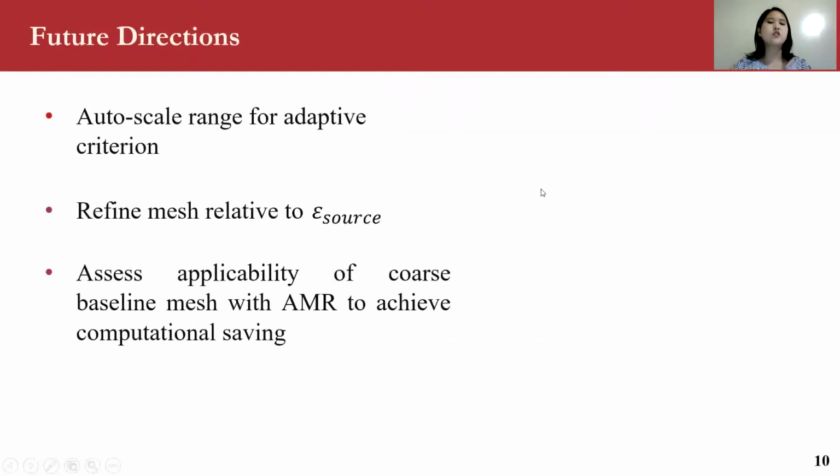For future directions, we want to auto-scale the range for the adaptive criterion. In this particular project, we just picked a range which would allow for refinement at areas of high turbulent structures. However, we want the program to be able to do that automatically. Additionally, we want to refine the mesh relative to epsilon source. So if epsilon source is very high, we want to refine it multiple times as opposed to just one time, as we did in this project.